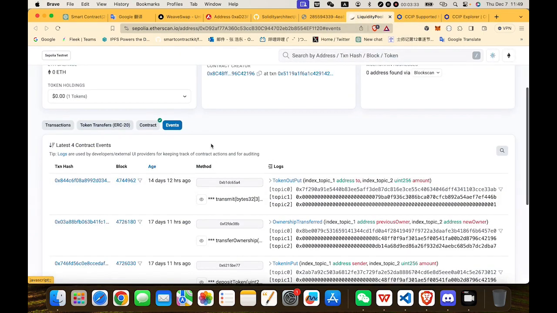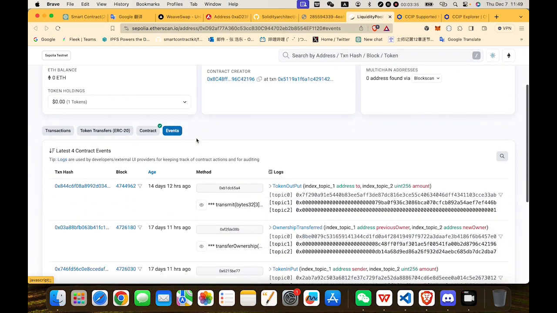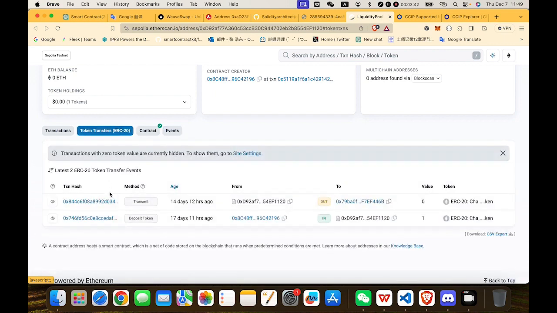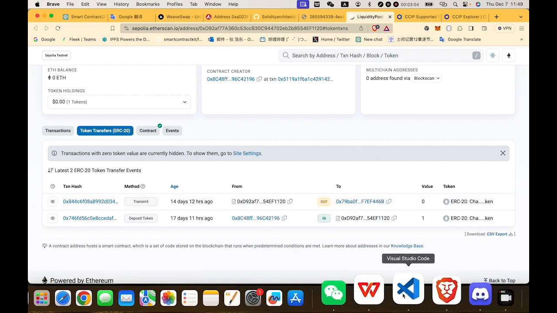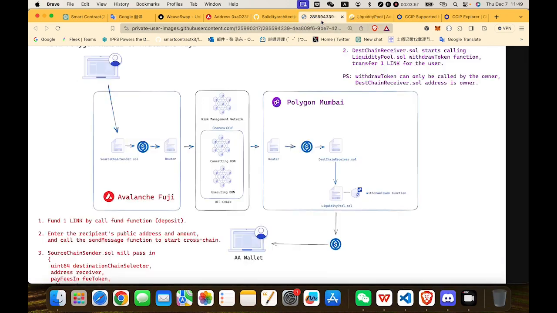So we can go to the liquidity pool contract. We can check events. There are events, and you can see here there is a transfer from this liquidity pool contract to my wallet. So Alice calls the fund function and send message function in this contract.